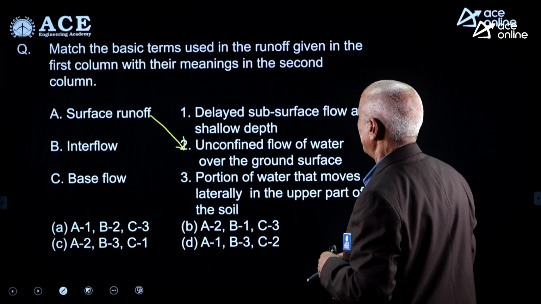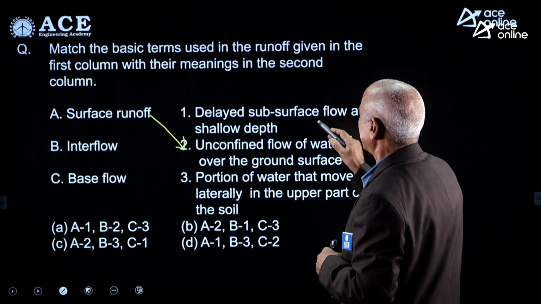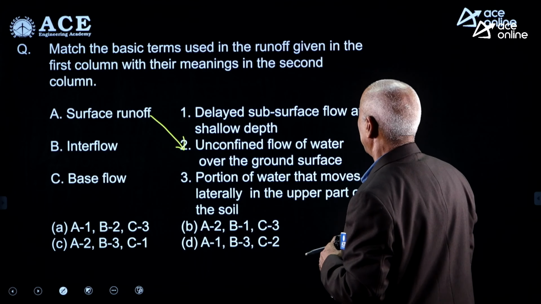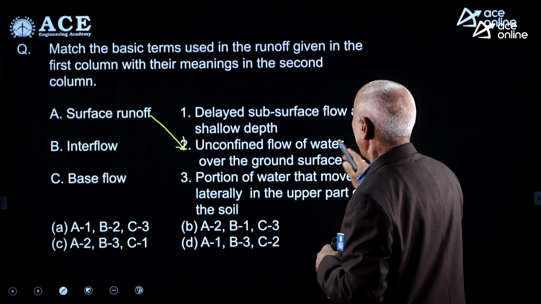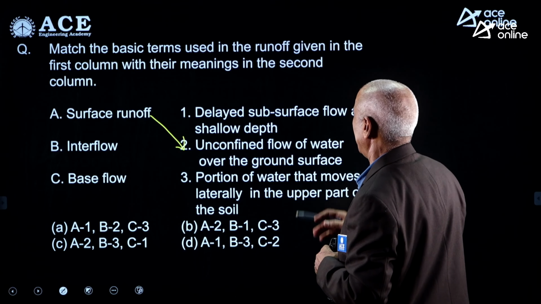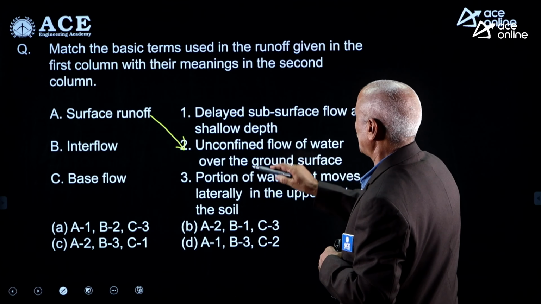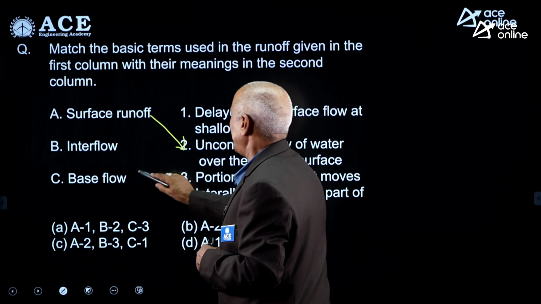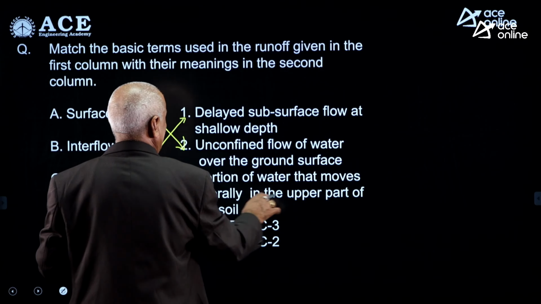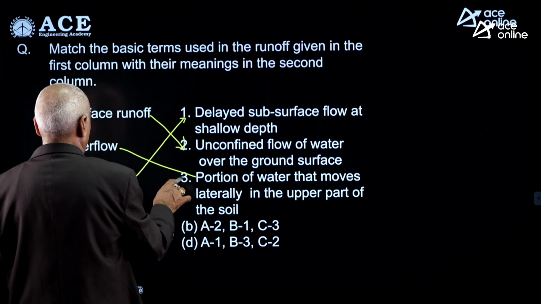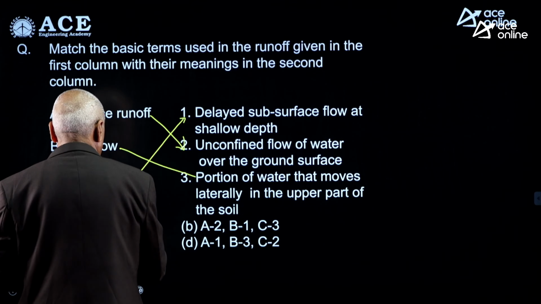Interflow, base flow. Interflow, delayed subsurface flow at a shallow depth. Base flow, portion of the water that moves laterally in the upper part of the soil. Delayed subsurface flow at shallow depth, base flow, C1 is correct. A2, C1, interflow, portion of the water that moves laterally in the upper part of the soil. So B3, A2, C1. So this is my correct choice.